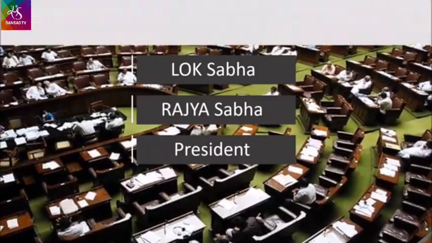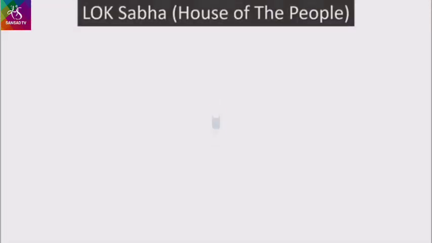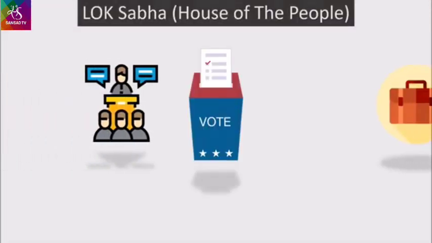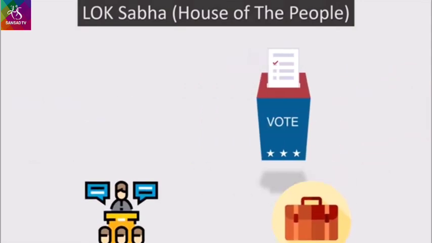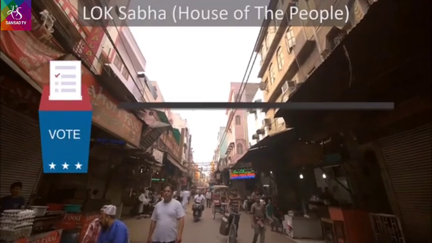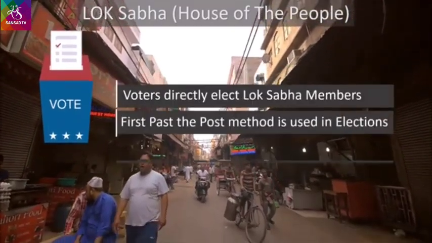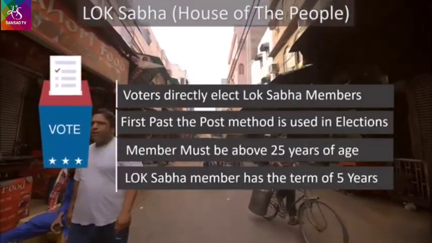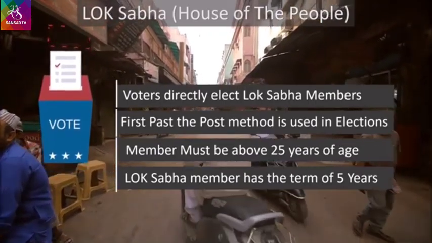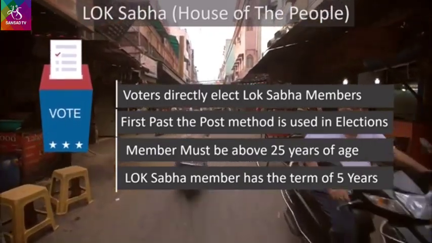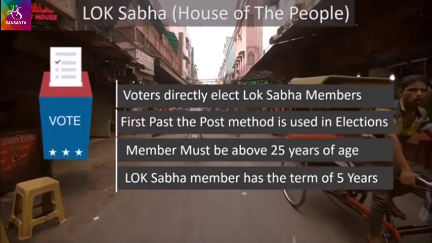Let us break the explanation down into three main points. First one, election. Second one, structure. Third one, working. Let us start with the first point, election. Lok Sabha is also known as the House of the People because the people of India directly elect Lok Sabha members. The election system used in their election is the first past the post system, but it is merely a voting method in which voters choose the candidate of their choice by voting.